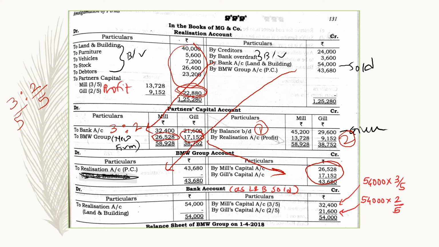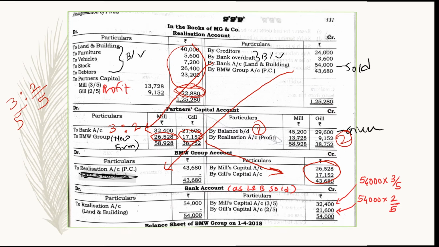You can see there is no balance of bank account, though it was shown on the credit side, that amount has been transferred to their capitals. Because these assets are not taken over by the new firm, that's why these amounts are transferred to the capital accounts of the partners Mill and Gill. So now the next step, we are going to prepare the balance sheet.